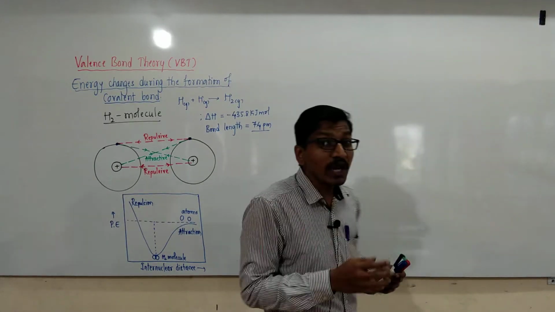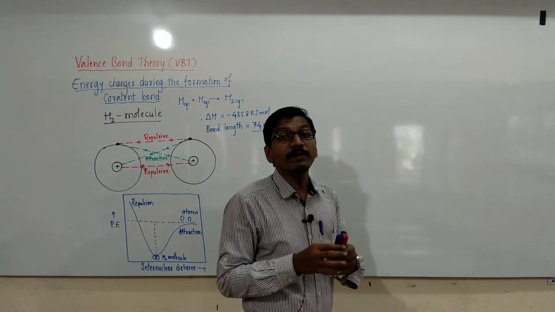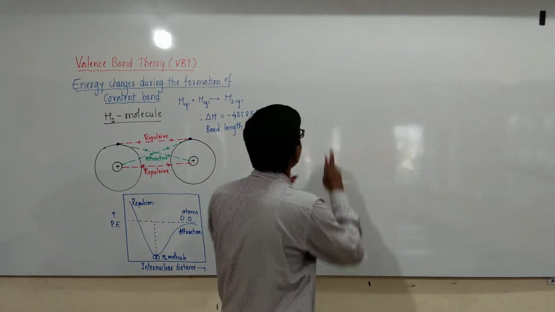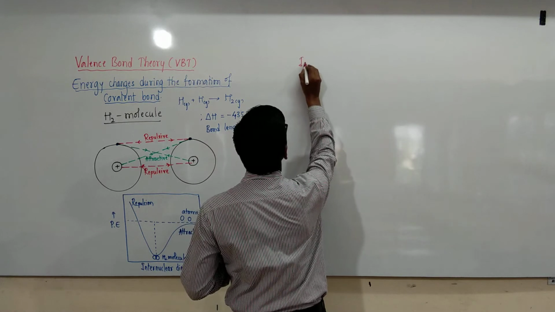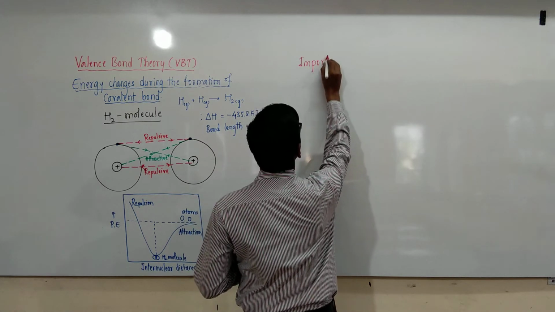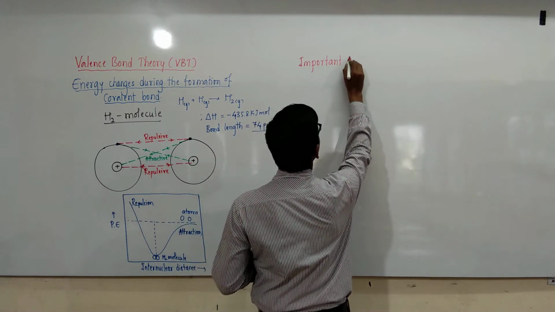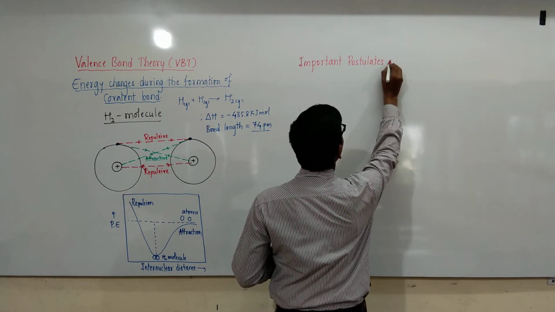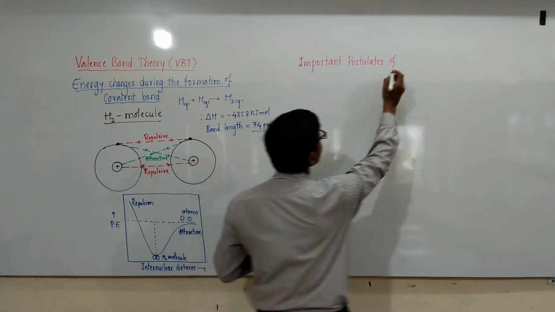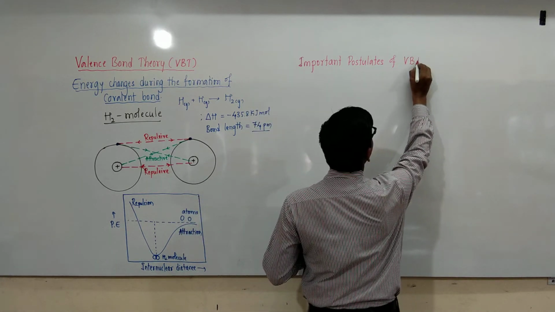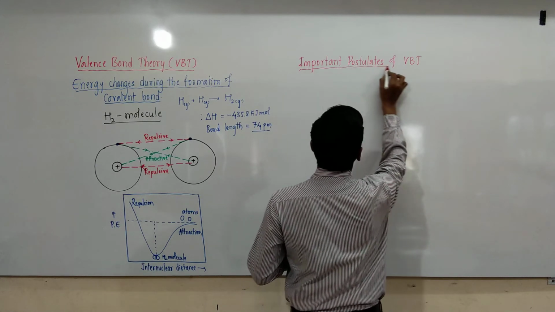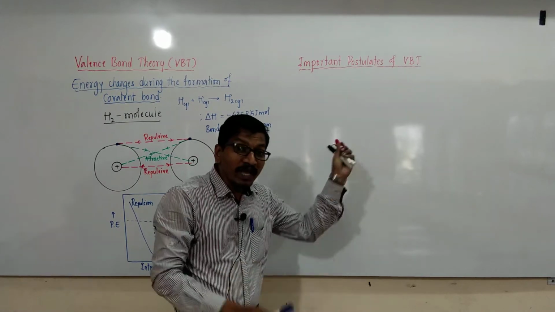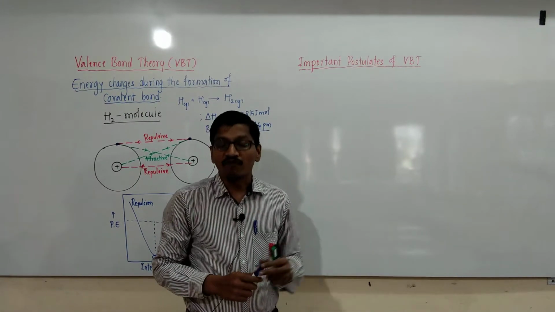Next, coming to postulates of VBT, valence bond theory, some of the main important postulates. Based on these postulates, covalent bonds are formed.